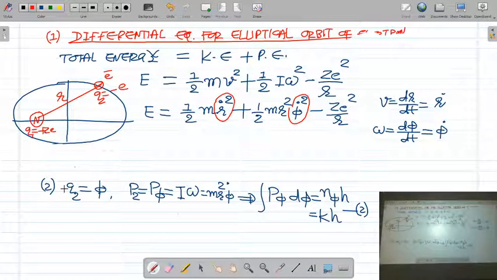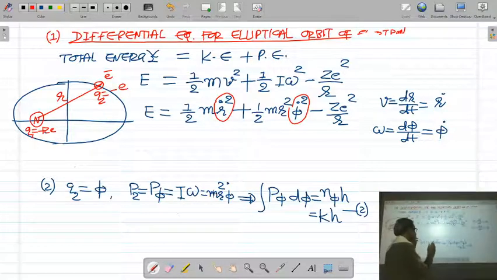Now you know very well that the angular momentum of the electron p phi, corresponding to the angular coordinate phi, is I omega, where the moment of inertia is mr square and omega is d phi by dt, that is phi dot.